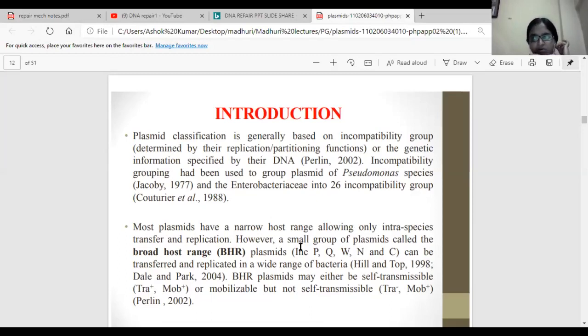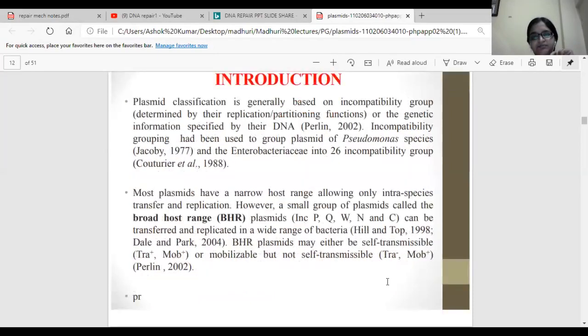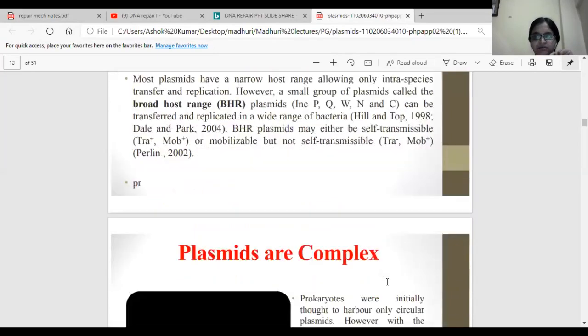They are called broad host range plasmids or BHR plasmids. Examples are P, Q, W, N, C. All these plasmids are BHR plasmids, and they can either be self-transmissible, meaning they can go on their own into another cell, or mobilizable but not self-transmissible. They can be made to enter into other cells by some lab methods.